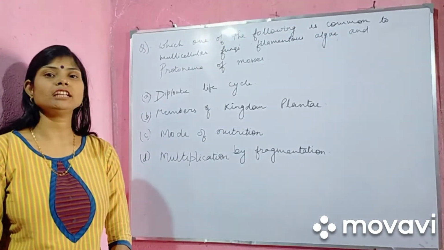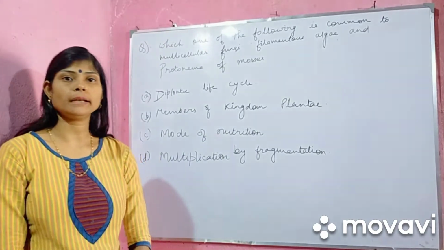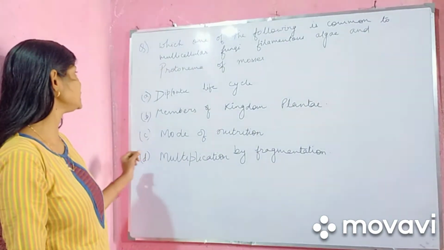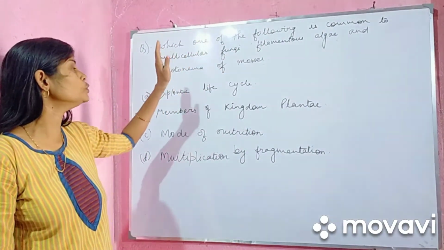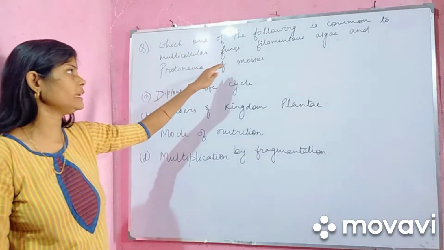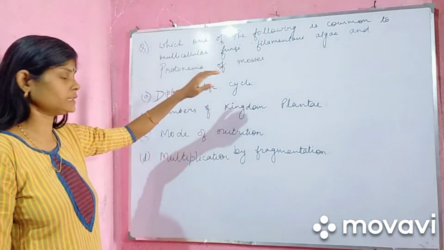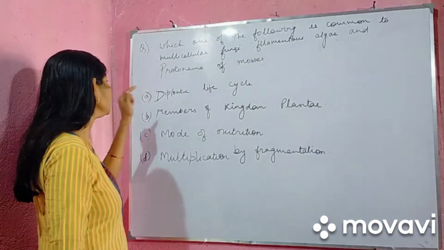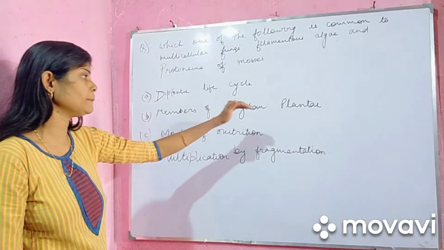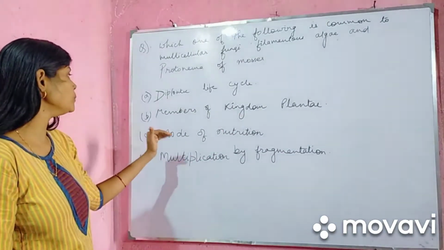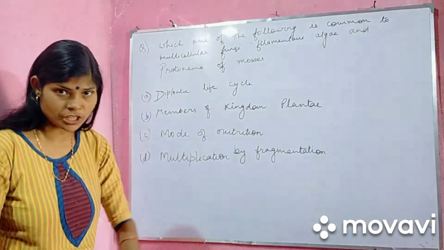The question carries 4 options. 3 are wrong in this, 1 is the correct one. So let me read out the question. The question says: which one of the following is common to multicellular fungi, filamentous algae and protonema of mosses? Option A, diplontic life cycle. Option B, members of kingdom Plantae. Option C, mode of nutrition. And option D, multiplication by fragmentation.